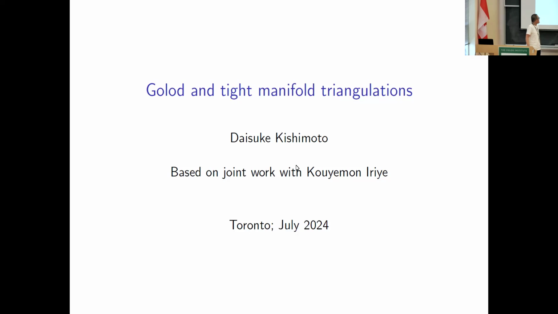Okay, so I'm going to talk about joint work with Kouyemon Iriye. Golodness and tightness are properties of simplicial complexes, which have been studied in very different contexts. And by recent results on polyhedral products, it seems that these properties may be related. So I'm going to talk about the relation between these two.